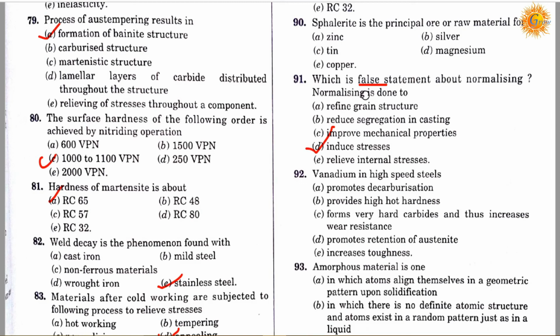It means in normalizing there is refinement of the grain structure, reduction of the segregation in casting, improvement of the mechanical properties, and relieving of the internal stresses.